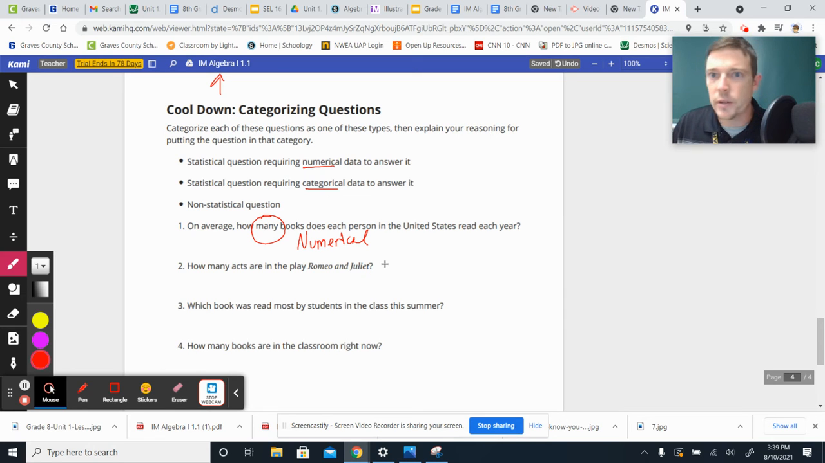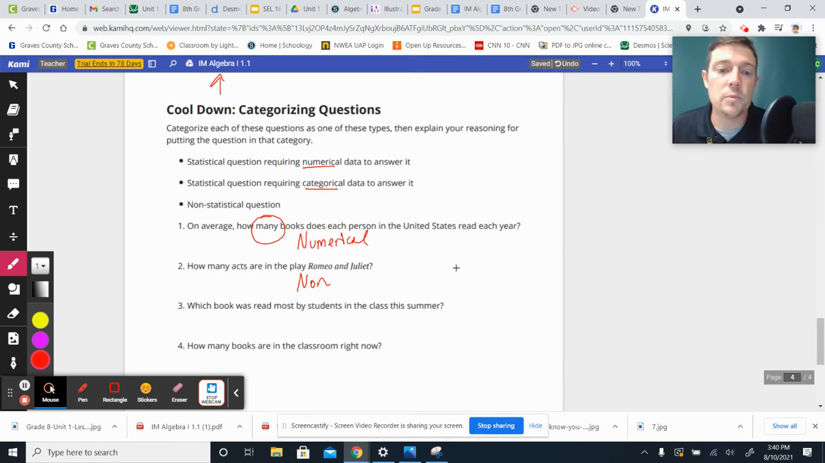Number 2, how many acts are in the play Romeo and Juliet? All right, so Romeo and Juliet, popular play by William Shakespeare. It has a certain number of acts in it. I have no idea what that is because I teach math. I don't teach literature at the high school or English or anything like that. So this is something I don't know off the top of my head. I could guess, and it would be a number, but it's not a statistical question because you can go look that up. It's just a fact. You can find out how many are there. So this is a non-statistical. I'm just going to write non for it right now.